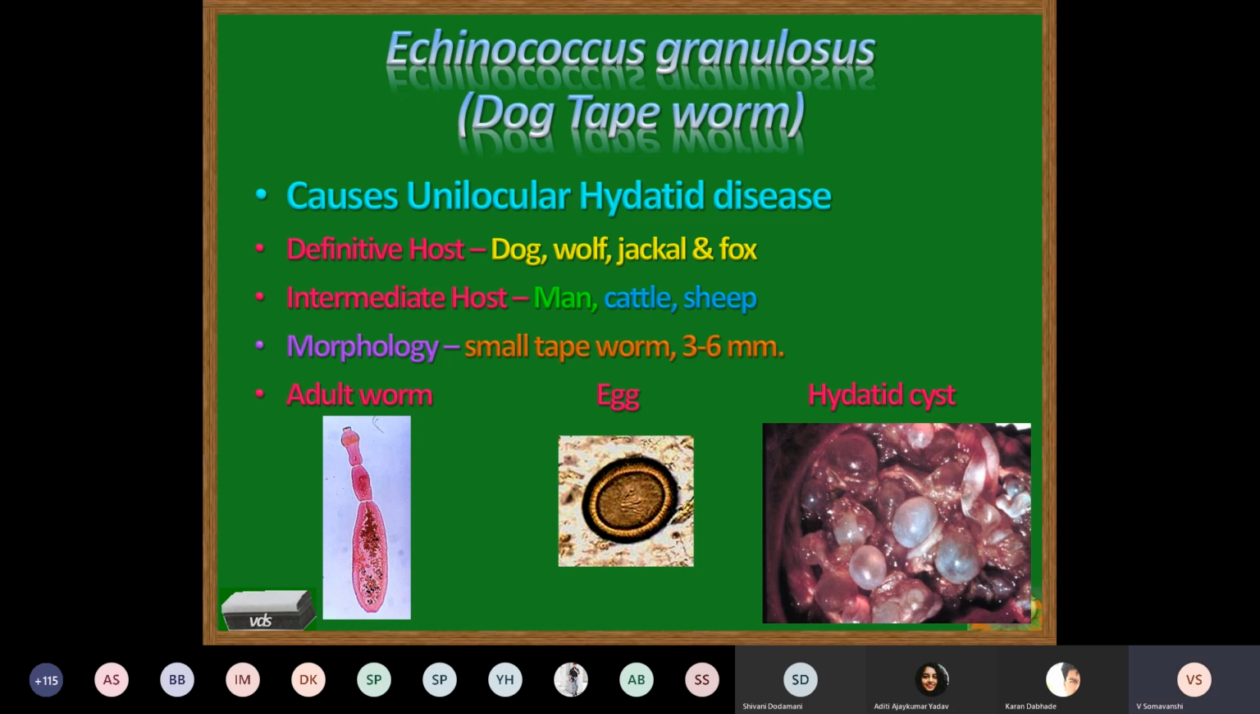Egg similar to that of Taenia, and when it infects the intermediate host, where man is the intermediate host, after consumption of eggs, the hexacanth embryo is liberated, penetrates the intestinal wall, and is carried through the portal circulation to the liver, from the liver to the lungs, and from the lungs to the heart, and then into the general circulation. And when it reaches the muscular organs, here it gives rise to hydatid cyst, which is the larval form.